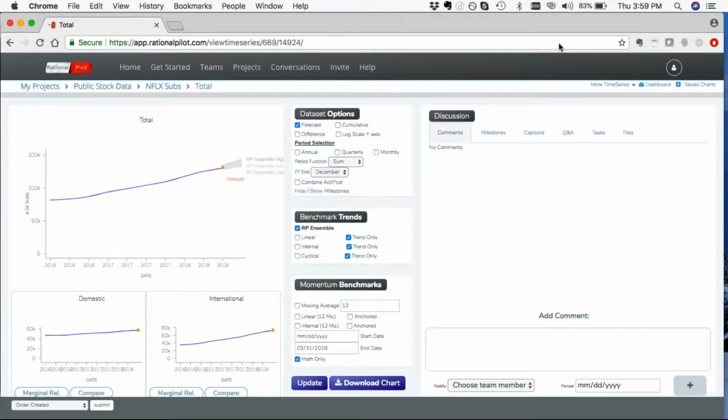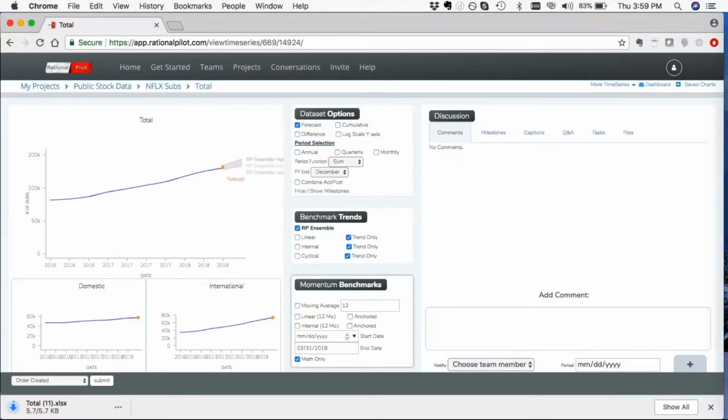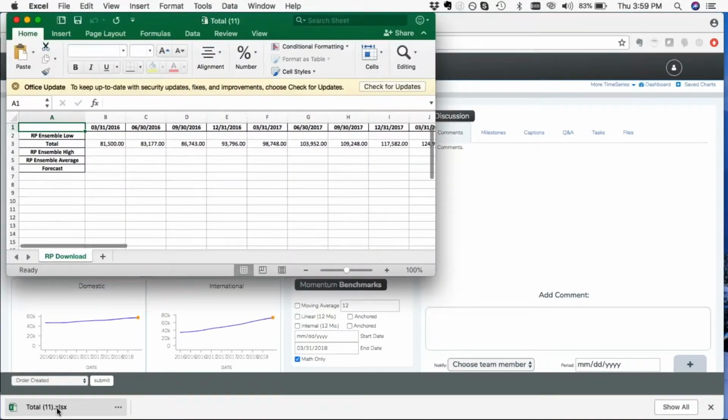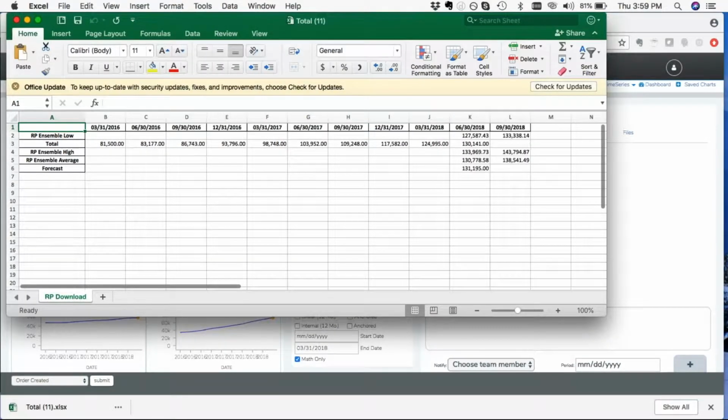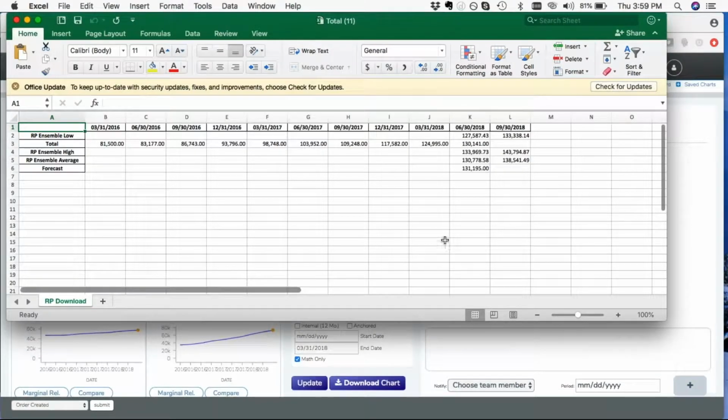So here's where we're going to show you an additional feature that will allow you to kind of get under the hood, so to speak, and see a little bit more. So let's take a look. We'll do the download chart function, and that'll take the data that we have visible right here on this chart and put it into an Excel. So we'll pull that up real quick. And you can see all the data points that we had visible in the chart displayed in an Excel format.